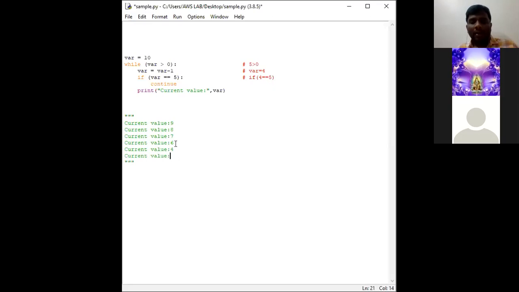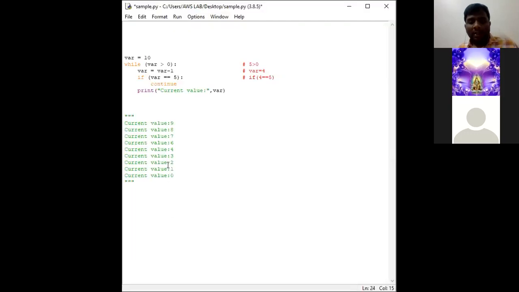In the same way, the output will be 3, then 2, then 1. Here the iteration 0 will also be performed. Okay, this is our output.